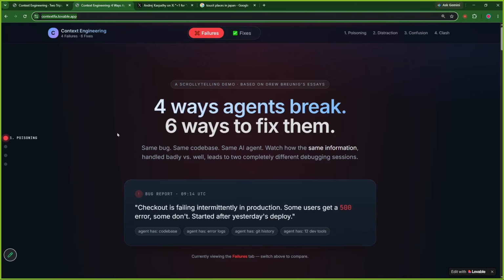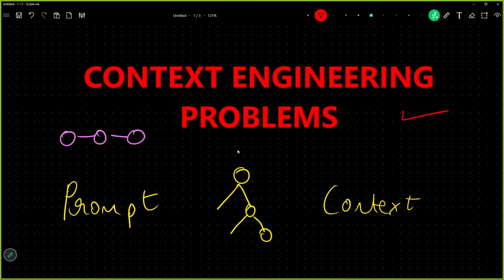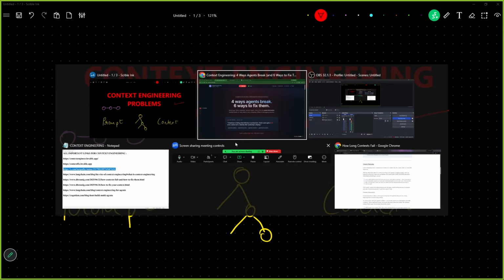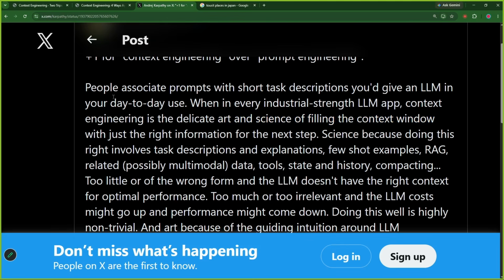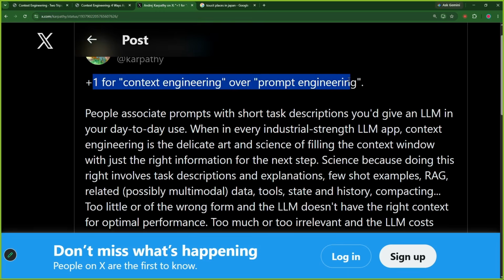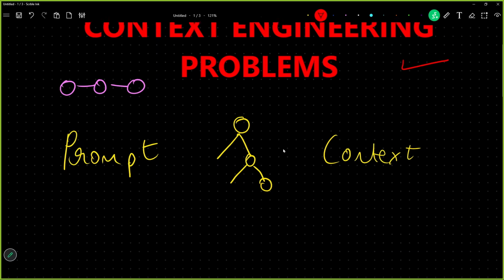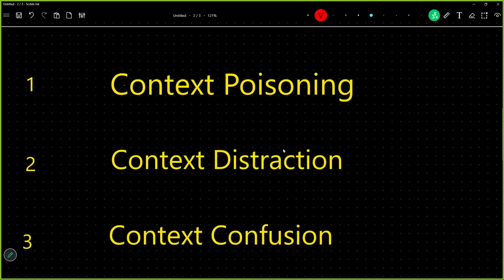Now we are going to talk about the problems, and why there was a need to study context engineering. Why did that Twitter post come into the picture, saying context engineering over prompt engineering? So we'll understand that part. There are a few problems with context. What is context? Context is just the information which AI is getting during its agentic phase. When AI is moving from one agent to another, it is collecting a lot of information. Managing that properly is context engineering.